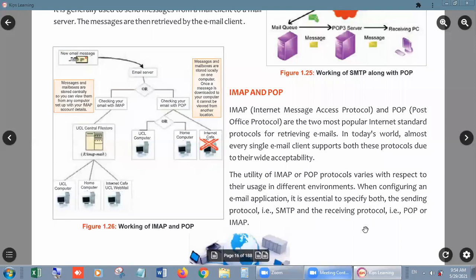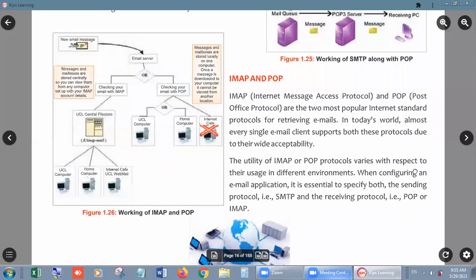Whenever you create your email account, it will ask what kind of protocol you want to set, IMAP or POP? Then we have to set both: the sending protocol, that is SMTP, and the receiving protocol, that is POP or IMAP.